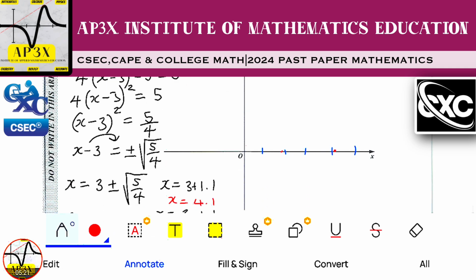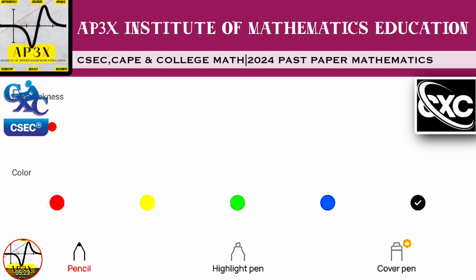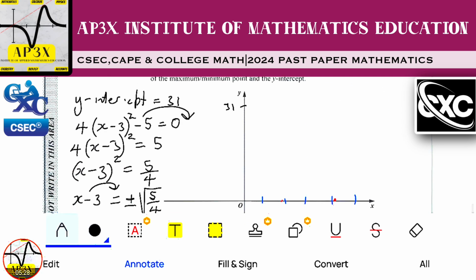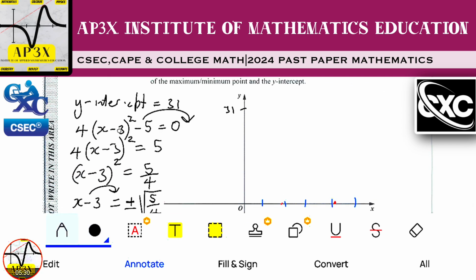Now the next thing that I need is the minimum point, and the minimum point in short form is a combination of this number inside the bracket and this number outside.